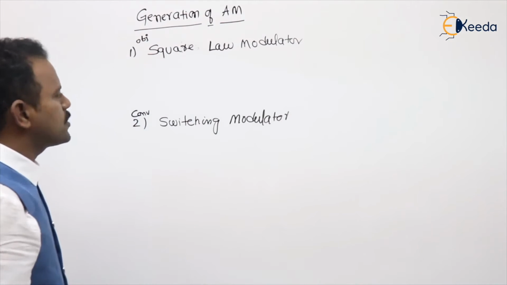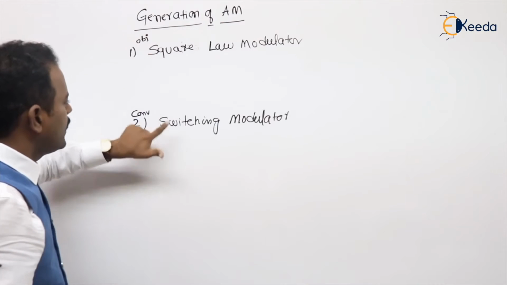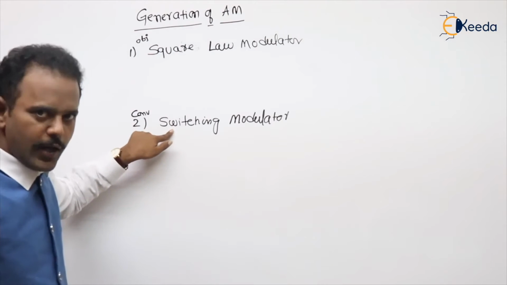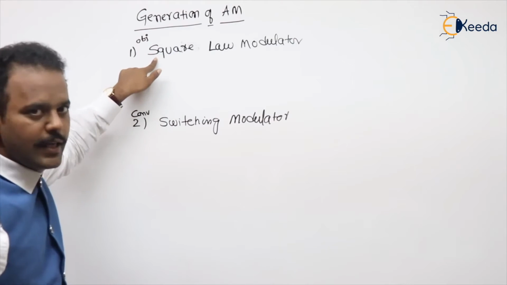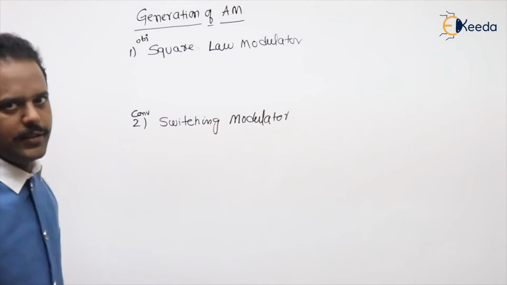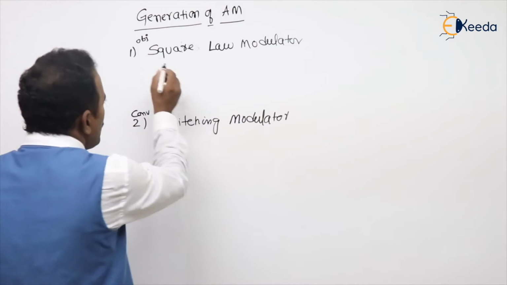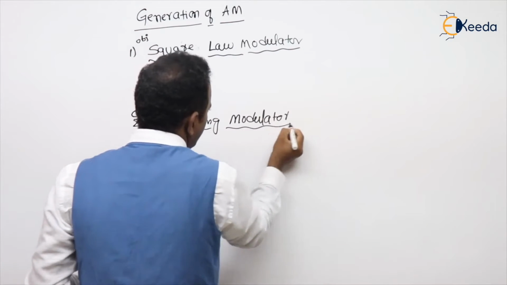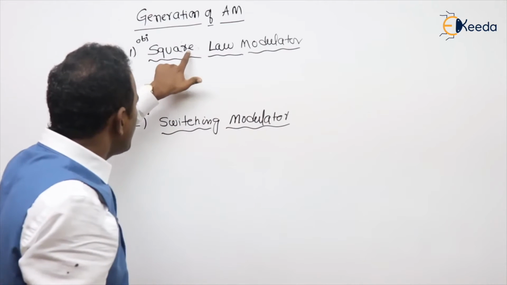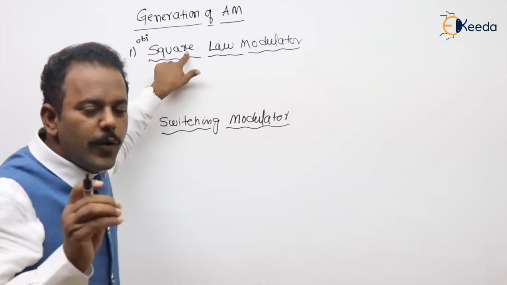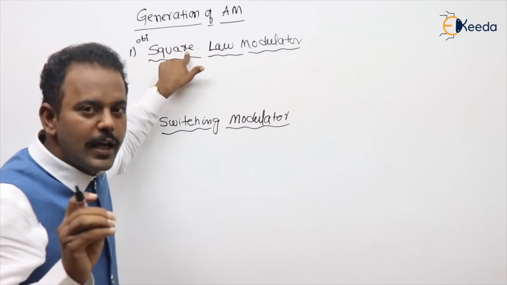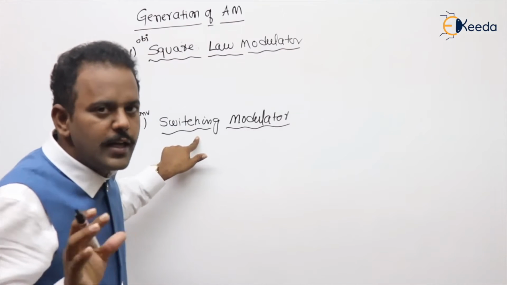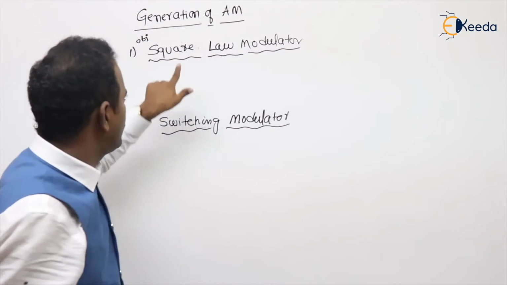What we have to learn from these two: the square law modulator is a non-linear modulator, and the switching modulator is a linear modulator. For both applications, we can use a diode. Here we use the diode in the non-linear region, and here in the linear region. Switching means on-off. What do we have to learn from these two modulators? I will take the derivations and every point. Before that, I am giving an overall view. From the square law modulator, we have to learn what expression we will get. Here also, what expression do you get for the switching modulator? Are you getting my point or not? Clear?